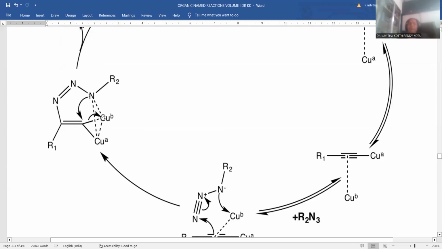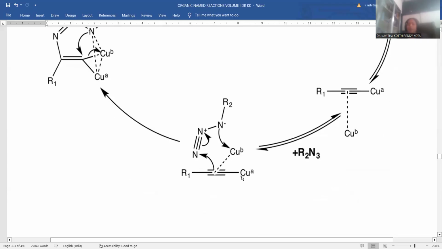The 6-membered ring is indicated in this manner, where the copper to nitrogen bond is indicated by a dotted line, because it is not that stable. That's the reason the dotted line bond is indicated, and another copper is also competing with that one. Not only one metallic copper, another copper is also there, right? So this acetylenic carbon has another copper as well.